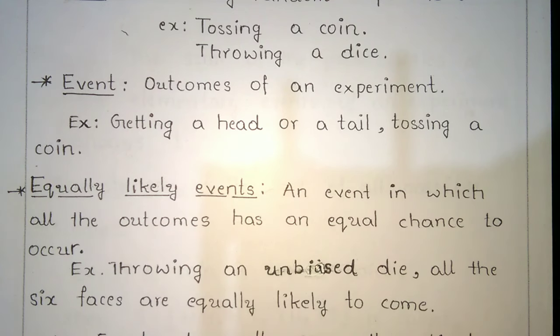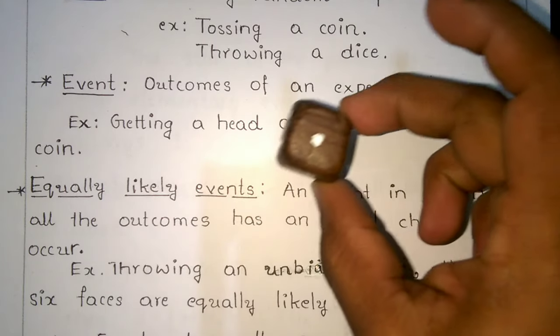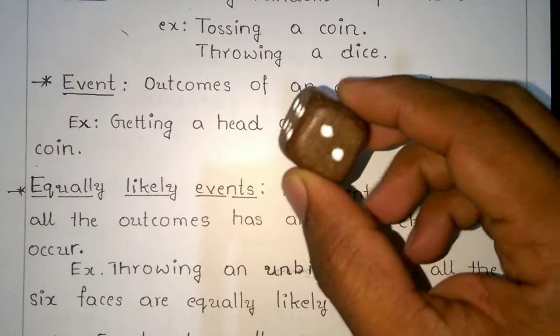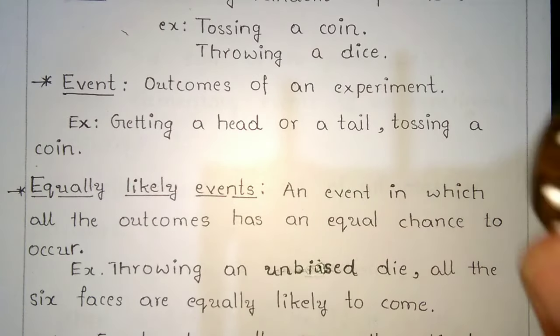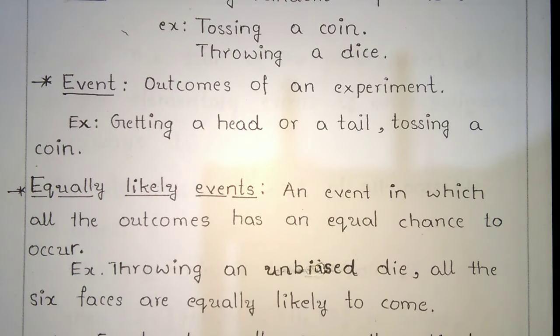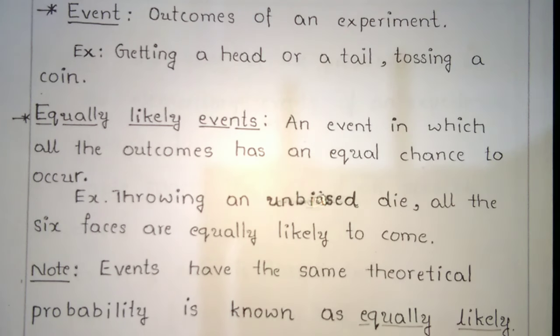Since the faces are equal there is no bias, which is why it is called unbiased. When throwing an unbiased die, all 6 faces are equally likely to come.